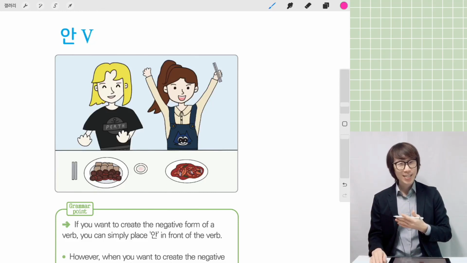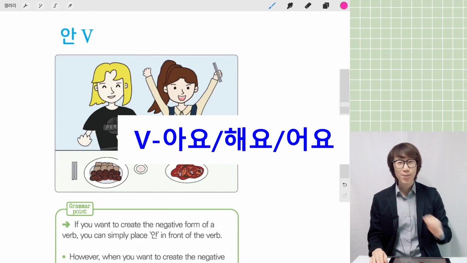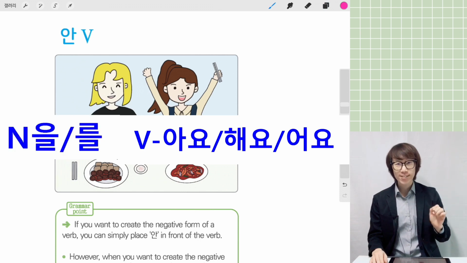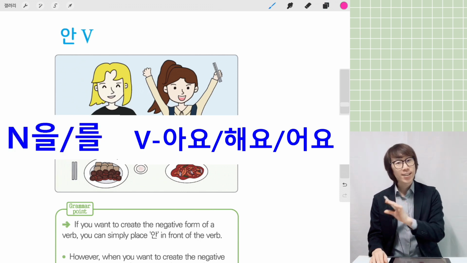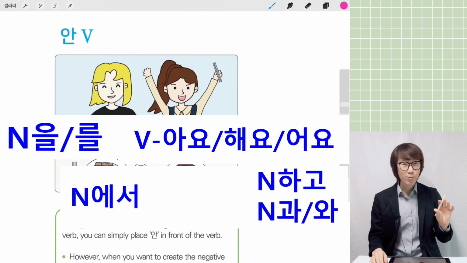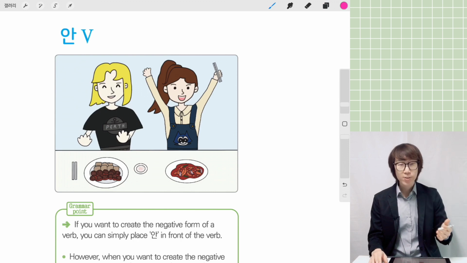안녕하세요. Last time we studied the verb endings 아요, 해요, 어요, and then the noun particles 을/를, the object marker, 에서, location, 과/와, with someone, 하고, right? Today we are going to study verb negation. If you can make a verb ending, you can also make a verb ending with negation.